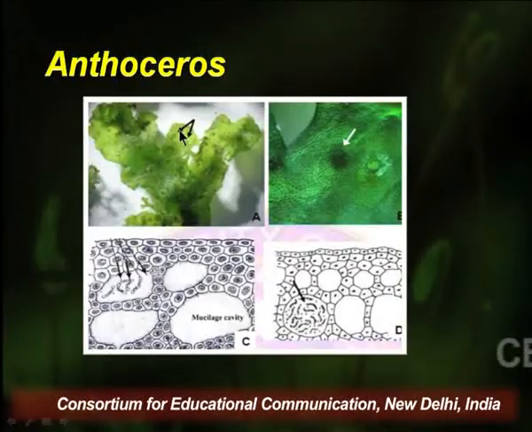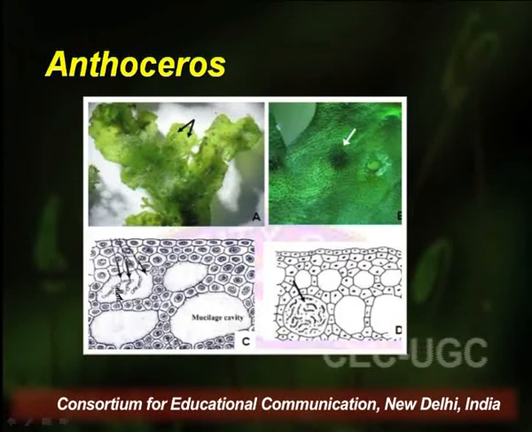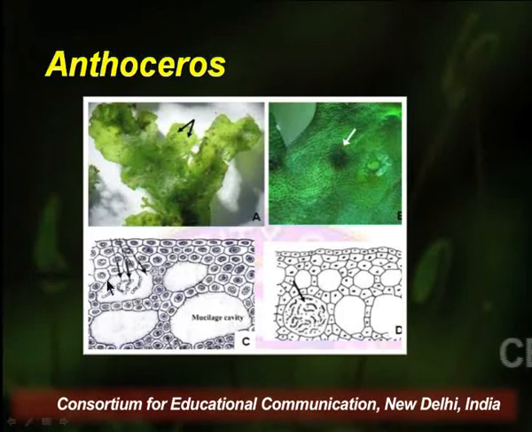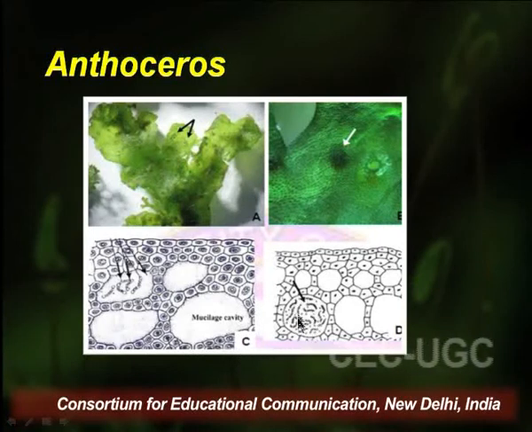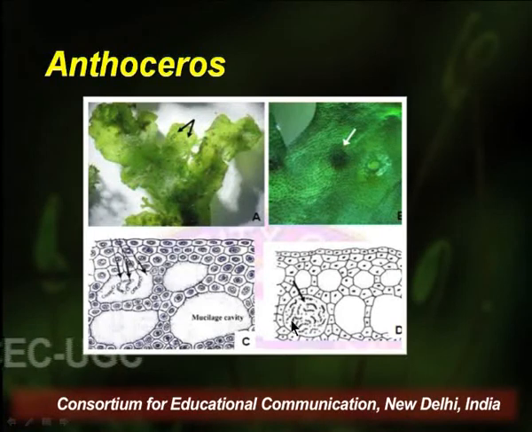Here in the diagram, you can see several colonies of cyanobacterium, that is Nostoc, and they are also represented diagrammatically. On the undersurface of the thallus lie certain mucilage cavities. These mucilage cavities bear the filaments of the blue-green alga Nostoc, and because of the presence of this blue-green alga, the thallus at the margins sometimes appears blue-green in color.